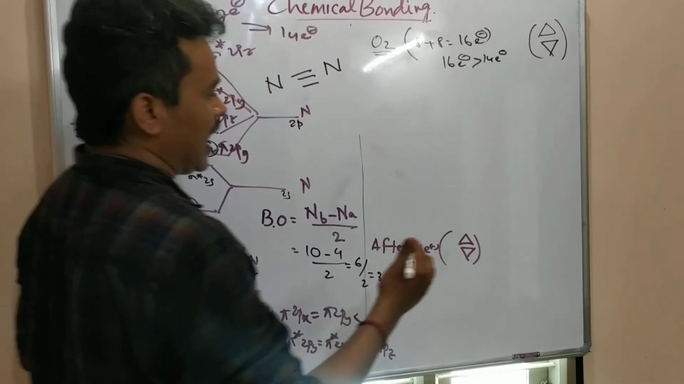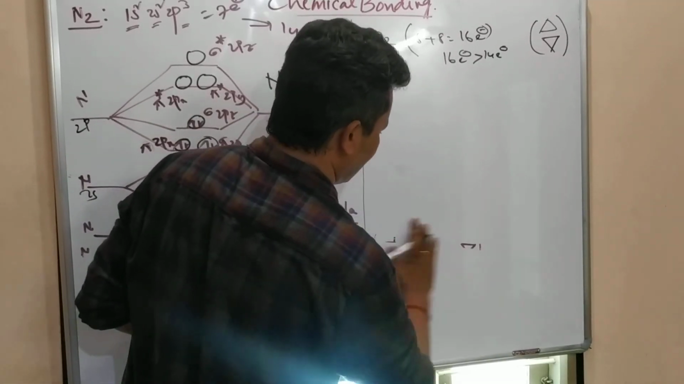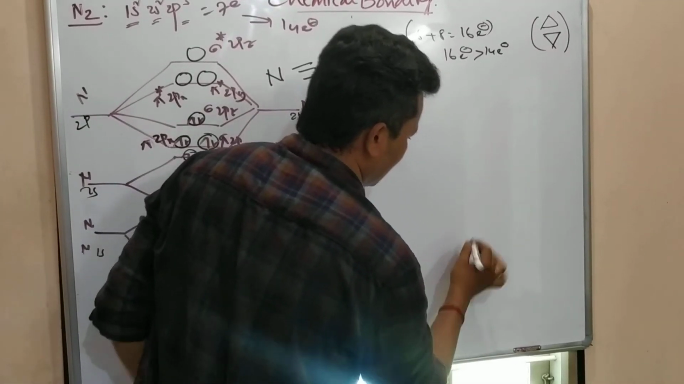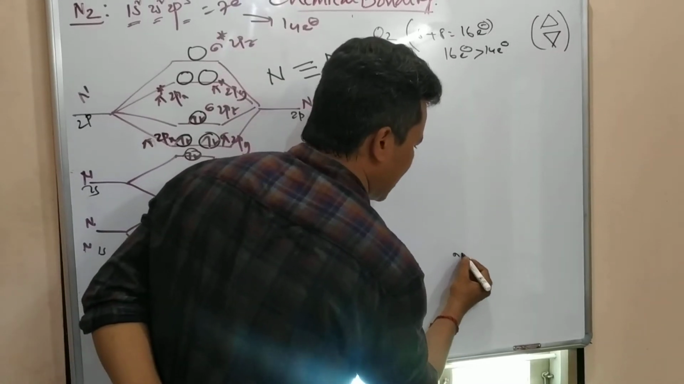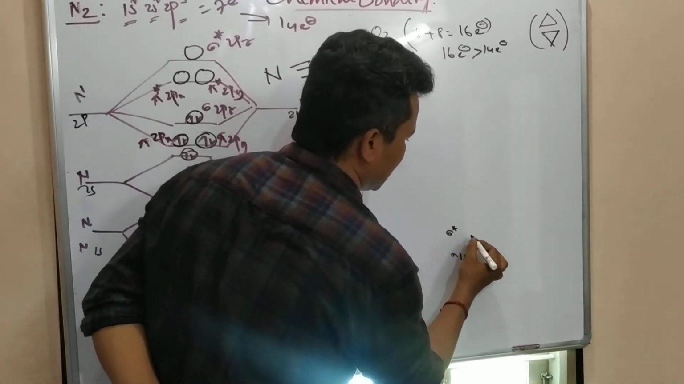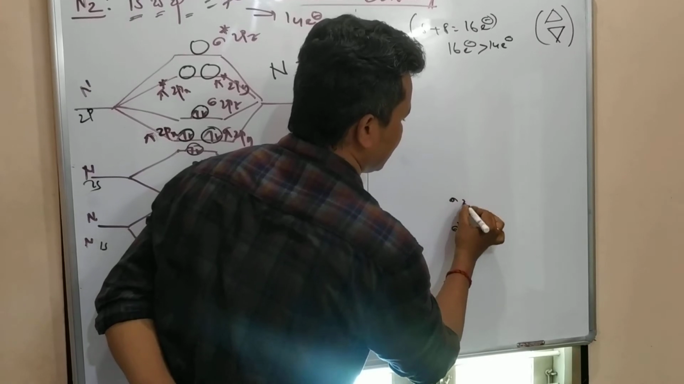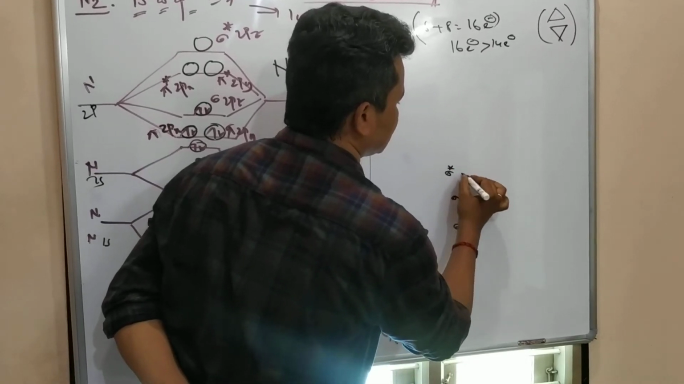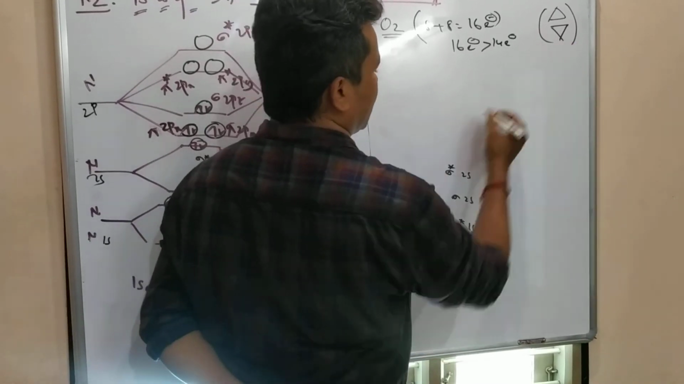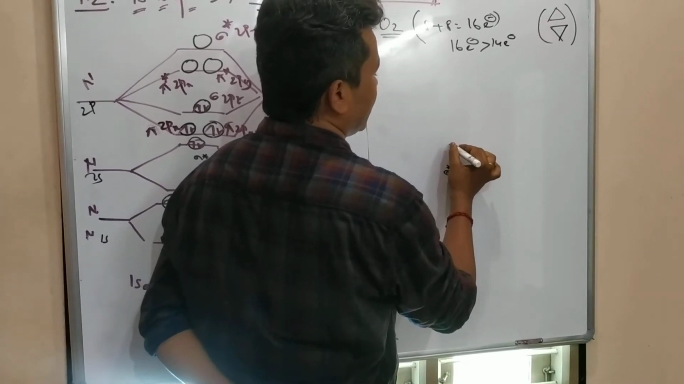I am not writing everything here. What will I write here? First, the diagram I am not writing: sigma 1s, sigma star 1s, sigma 2s, sigma star 2s. So what can you write here?